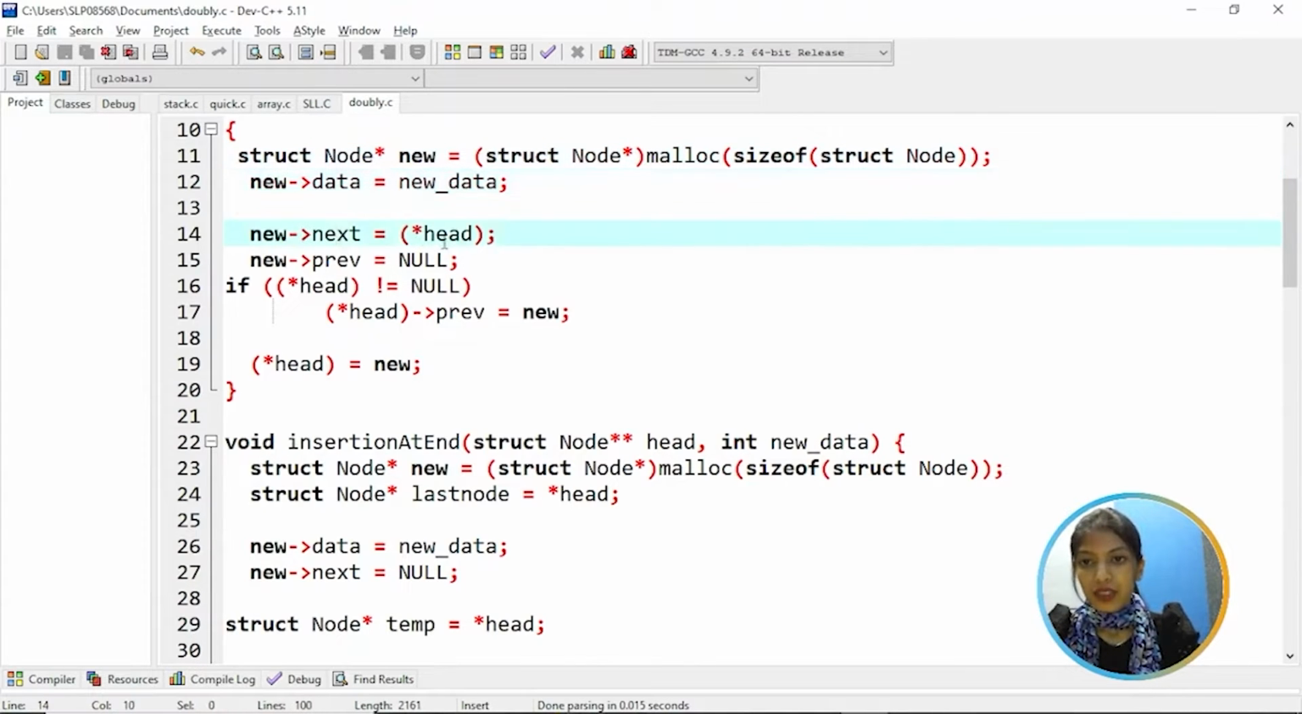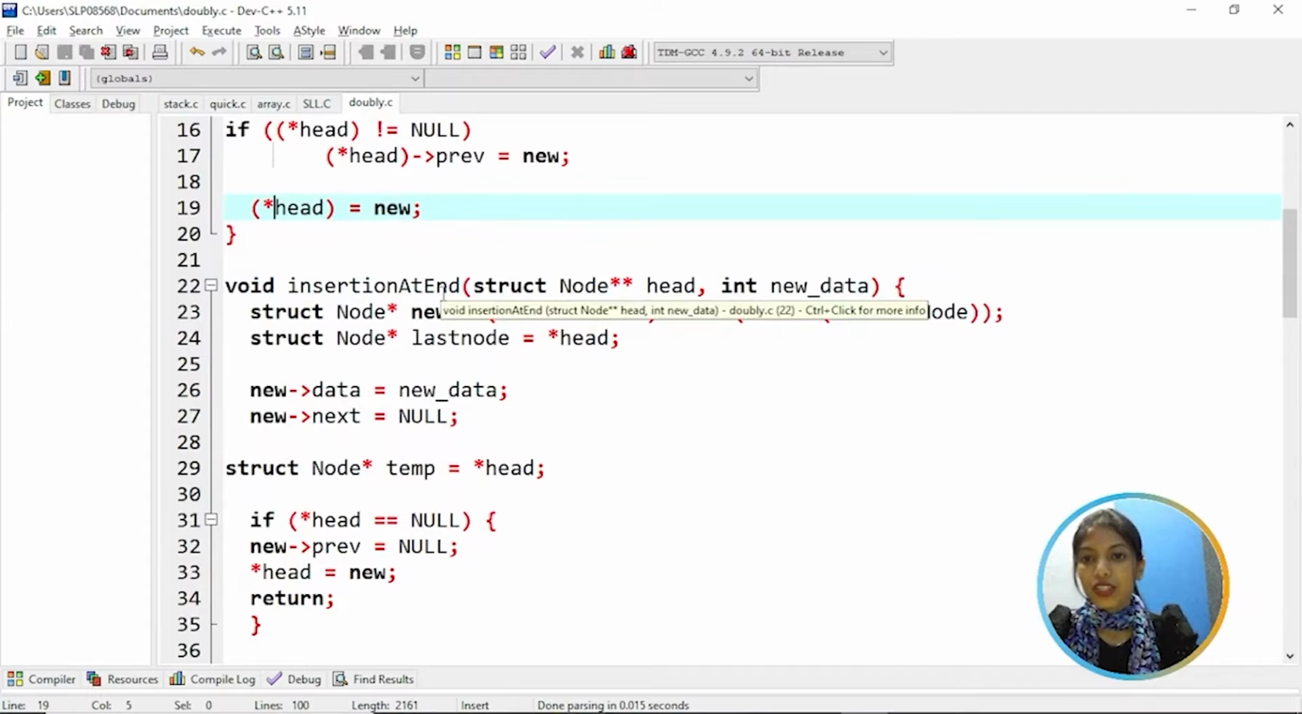The new node's next part is holding the head, and initially the new node's previous is assigned to null. If head is not equal to null, then head's previous is equal to new, and new is assigned to head.